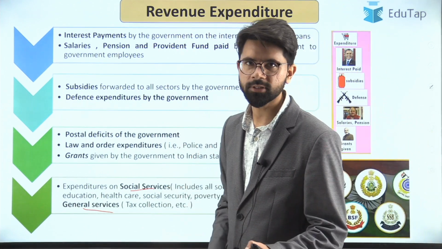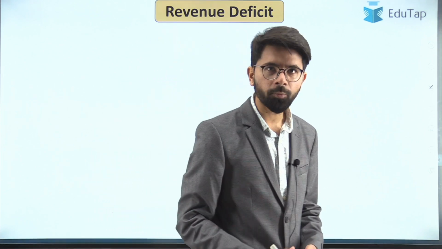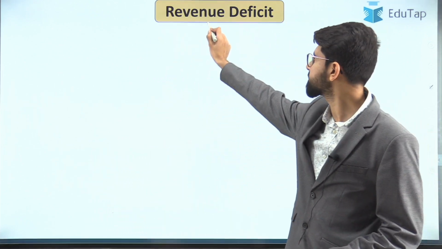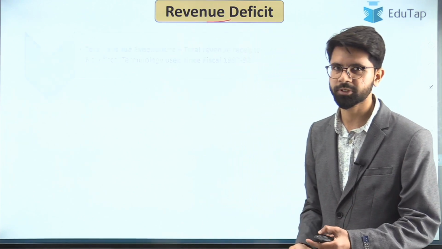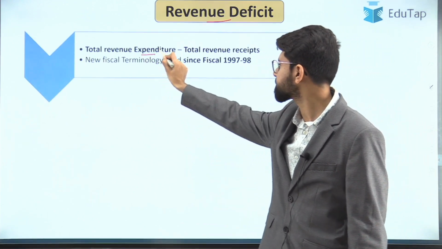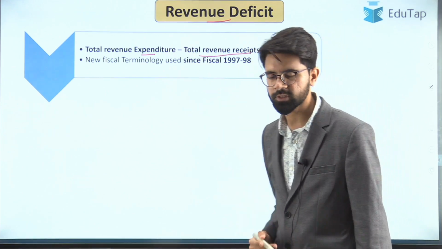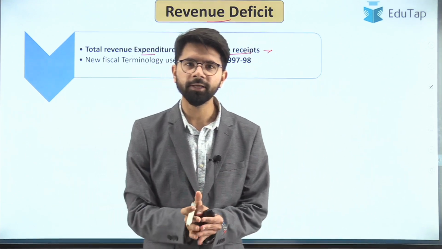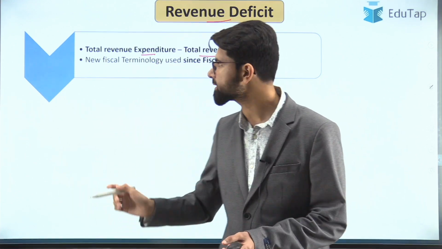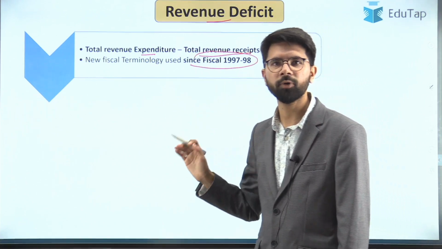Now we have discussed the revenue receipts and the revenue expenditure. Let us move forward and talk about a major important term which is known as revenue deficit, that is being regularly talked about during the release of the budget. So total revenue expenditure minus total revenue receipts, this is revenue deficit. Suppose your expenditure is more than the income you are receiving, then that is known as revenue deficit. And this terminology was used for the first time in fiscal year 1997-98.